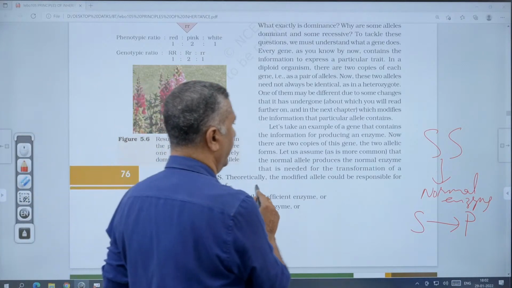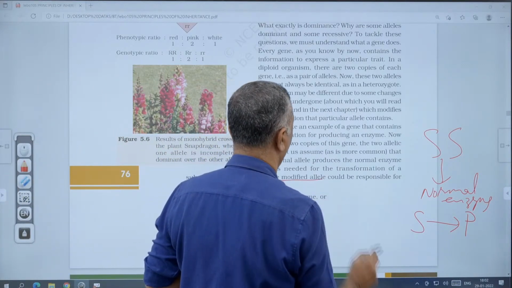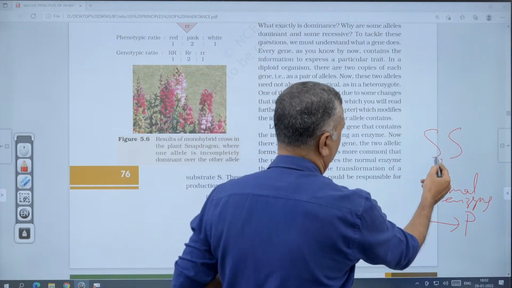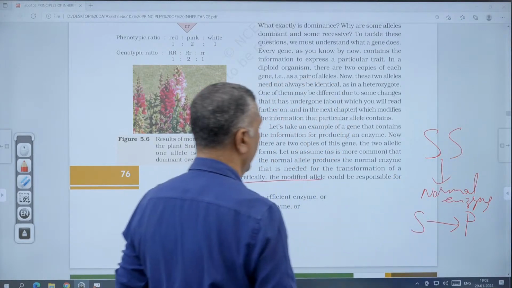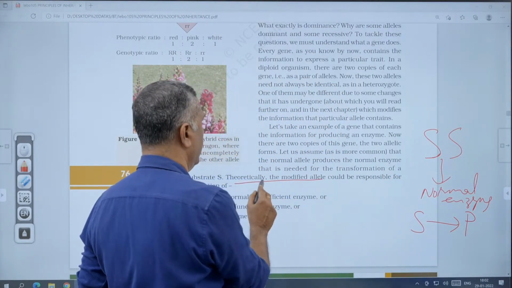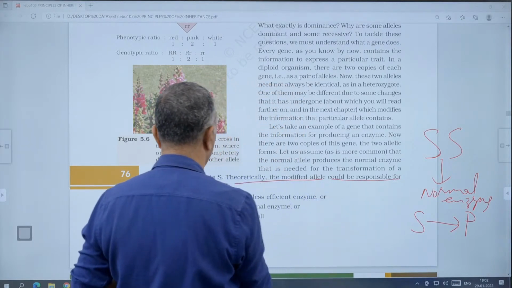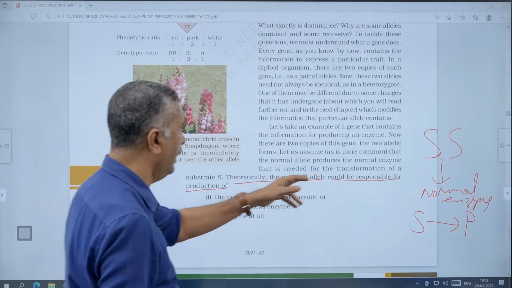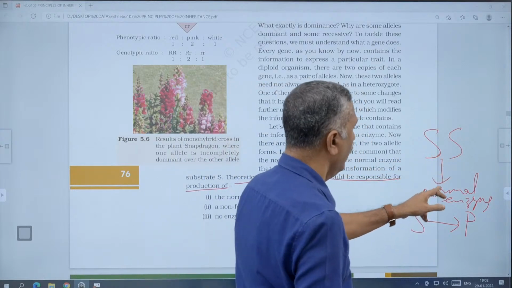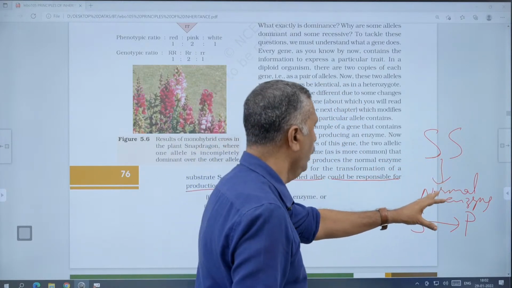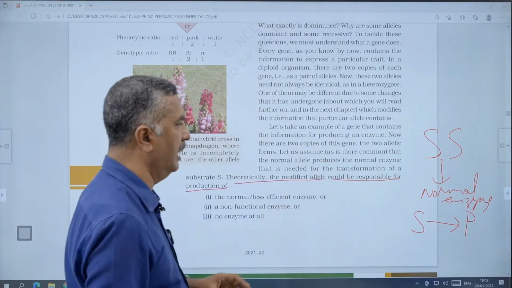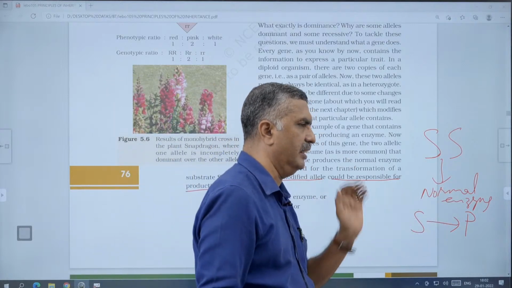Then theoretically, the modified allele, compared to the normal allele capital S, could be responsible for a change. With the allele modification, the phenotype will be changed, or the enzyme action will be affected.